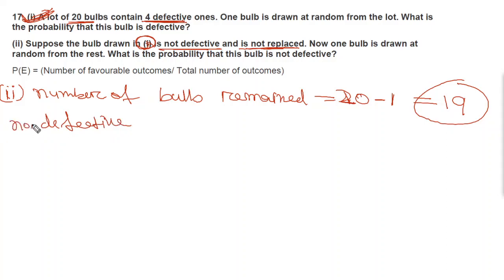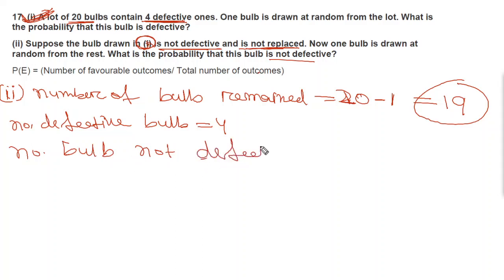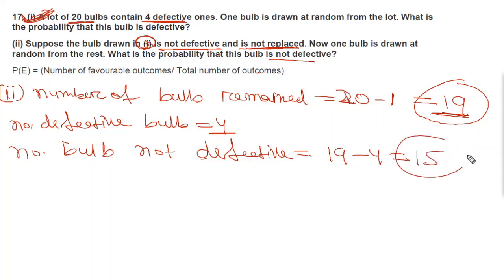Number of balls not defective is equal to total 19 balls minus defective balls 4, so 19 minus 4 equal to 15. So 15 balls are there which are not defective.